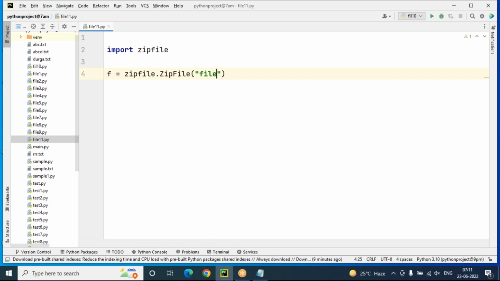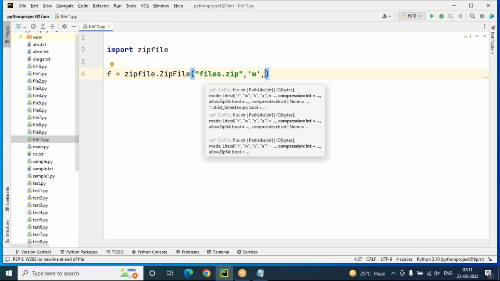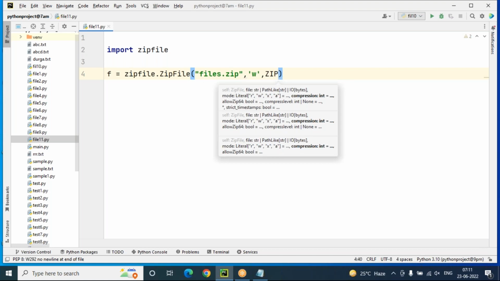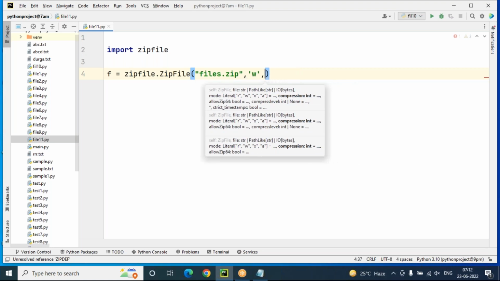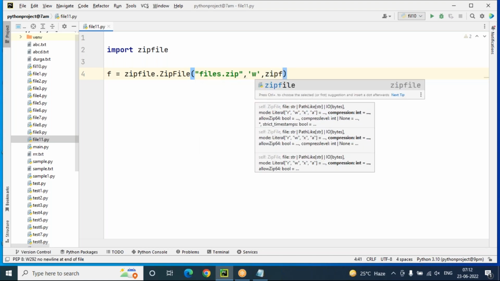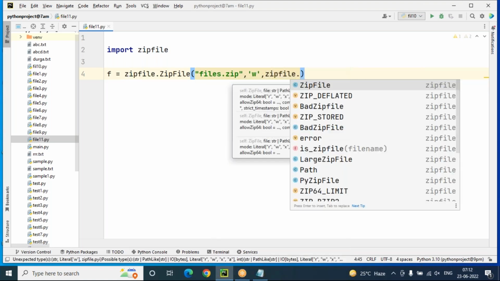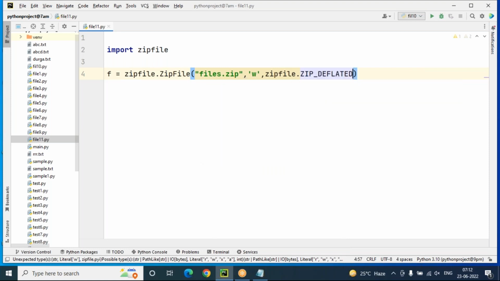Okay, so I'm taking files.zip extension, and which mode do you have to use? Write mode, and which is required? ZIP_DEFLATED. Even ZIP_DEFLATED will not come here. Why? Because that is present in which module? The zipfile module. So zipfile is the module name dot ZIP_DEFLATED. I have to say that.